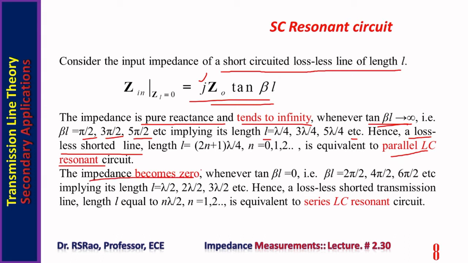The impedance becomes 0 whenever tan beta L is 0, that is beta L is 2 pi by 2, 4 pi by 2, 6 pi by 2, etc., implying its length L equal to lambda by 2, 2 lambda by 2, 3 lambda by 2, etc. Hence, a lossless shorted transmission line of length L equal to n lambda by 2, where n equal to 1, 2, etc., is equivalent to a series LC resonant circuit.